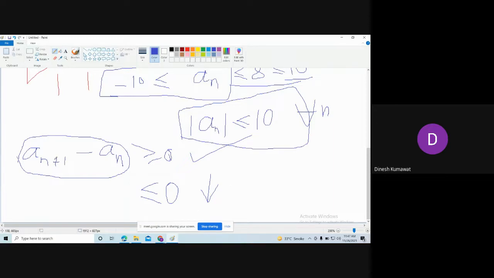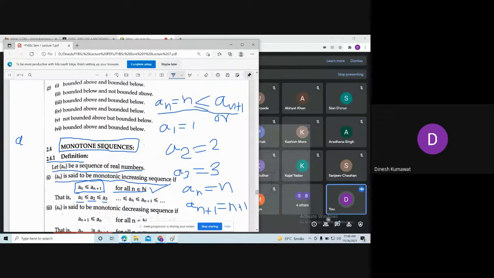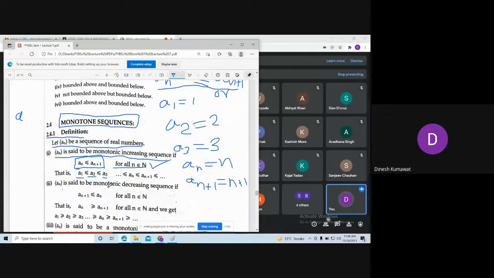Now, where does this arise from? We have a_n is less than or equal to a_(n+1) for all n. So what I am doing is shifting a_n to the right-hand side, so it becomes minus. Actually it is not shifting, we are just subtracting a_n from both sides. Okay, so please remember that.